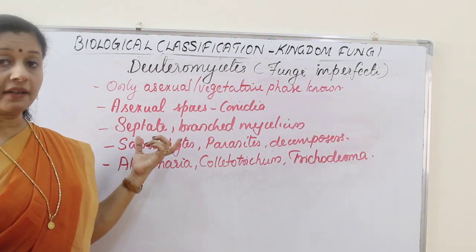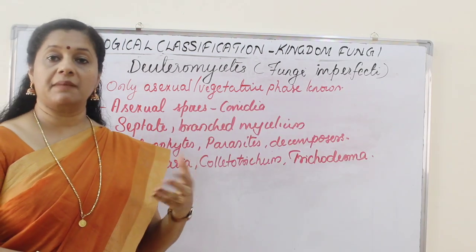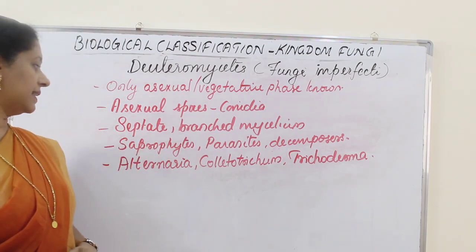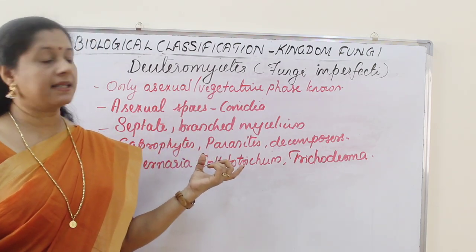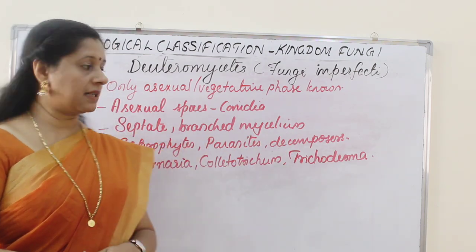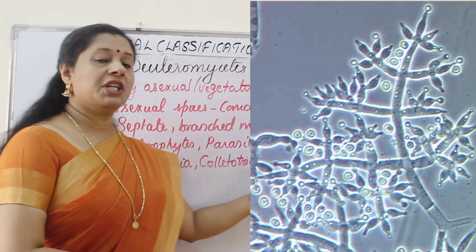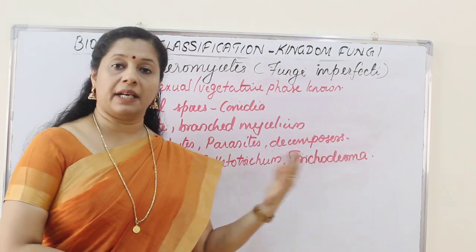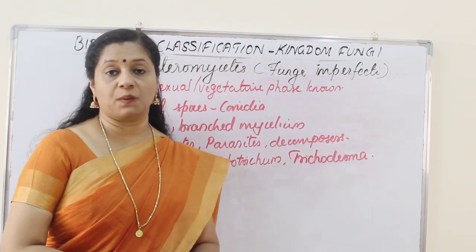What about the hypha? Hypha is septate and branched, and sometimes each cell is multinucleated also. They are mainly saprophytes and some are parasites, and they are the main decomposers helping in mineral cycling. Examples are Alternaria, Colletotrichum, Trichoderma. Trichoderma is a kind of fungus which can cause a skin disease in humans like ringworm, athlete's foot, etc.